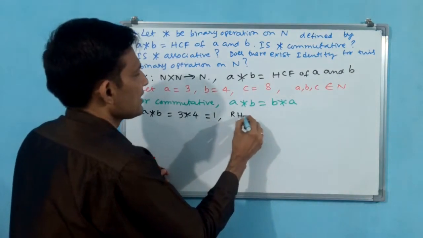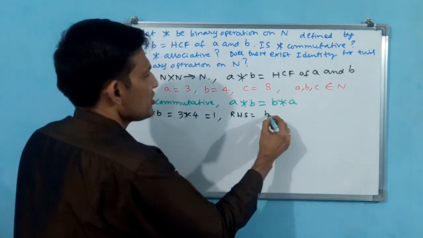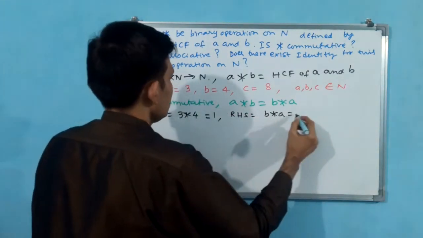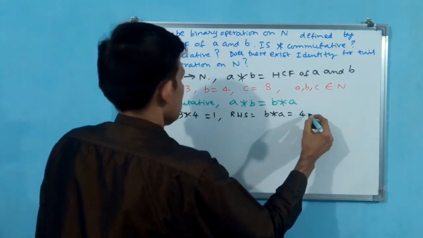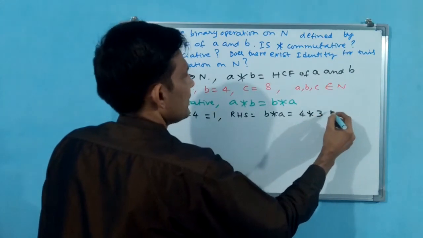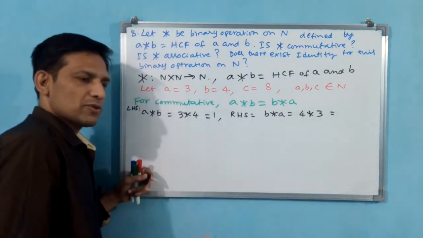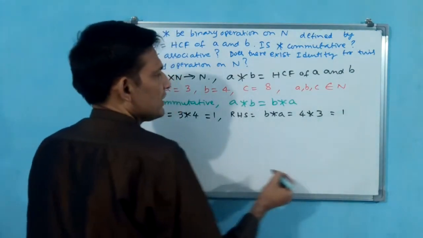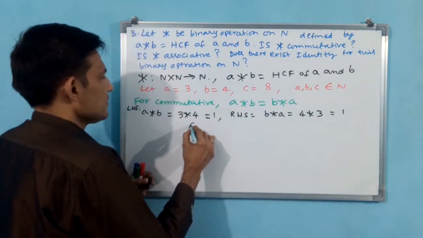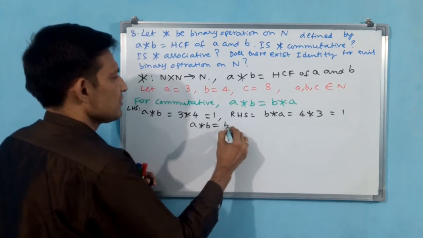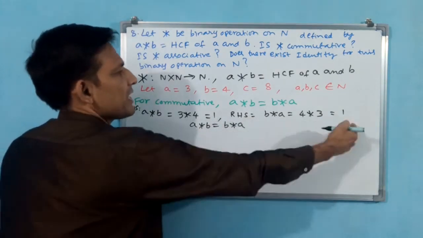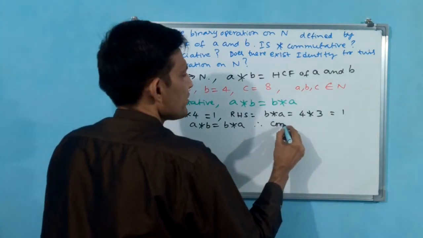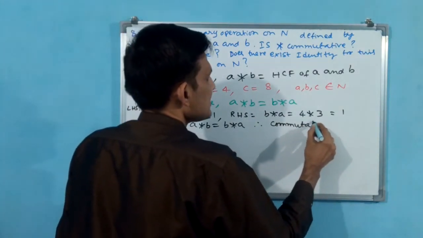Then RHS is equal to B star A. B star A means 4 star 3. See, 3 star 4, 4 star 3, for LCM and HCF both are same. That means you have to write 1 only. Then A star B is equal to B star A. Why? Because 1 equals 1 has come. Therefore, commutative.